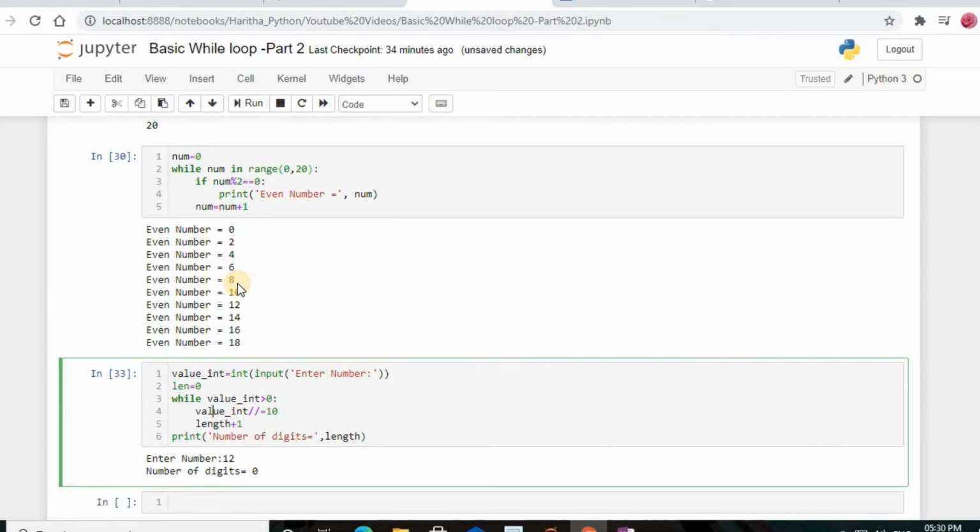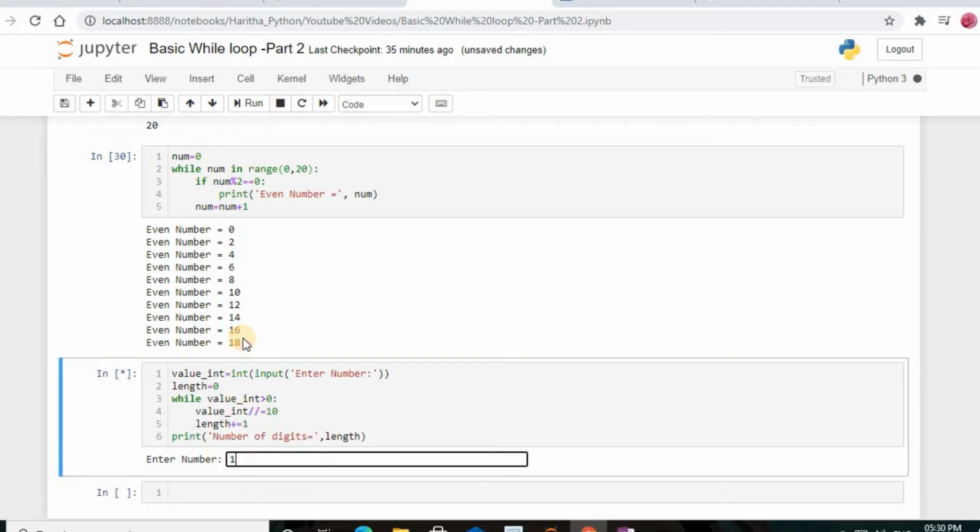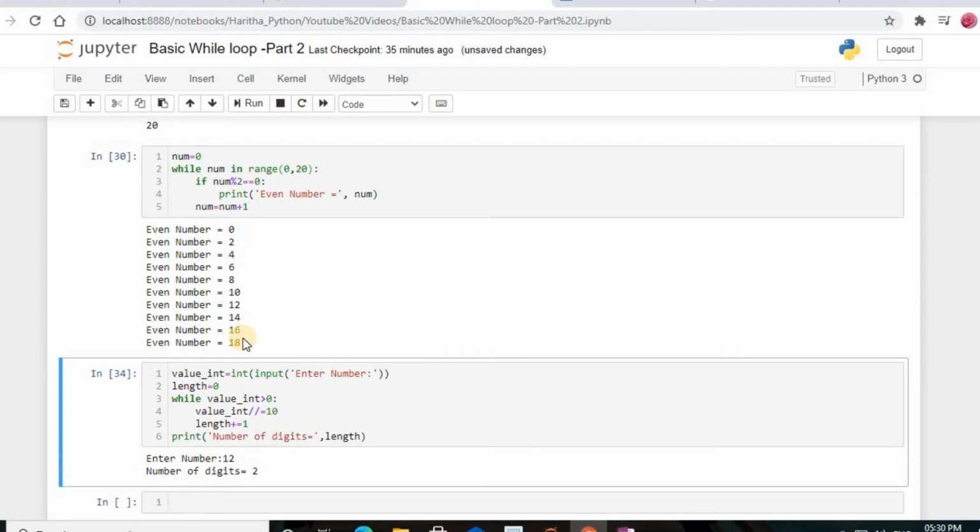Okay, but actually here the variable I used, if length is equal to 0, what will happen? The length should be incremented by 1. So, sorry, length += 1 is not there here. Yeah, and our number of digits is 2. Yes, the plus sign before equals was missing, so that is the reason it showed a wrong result.